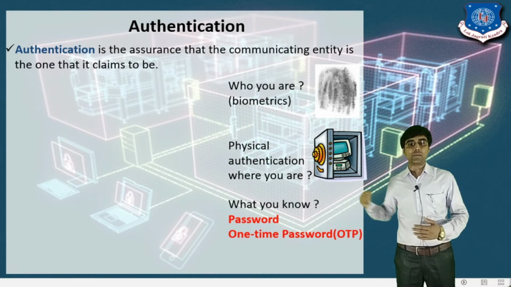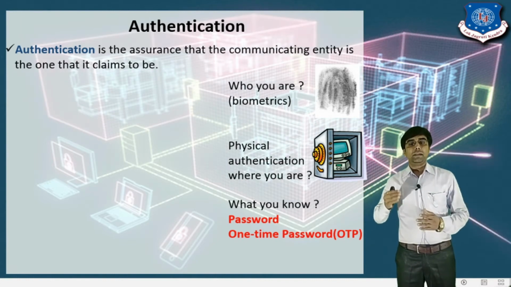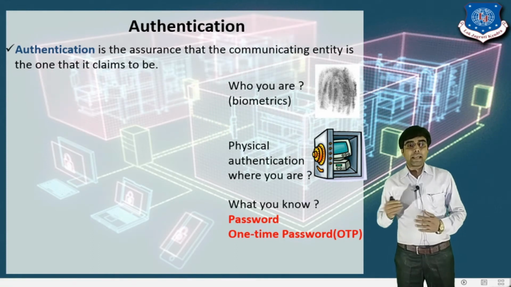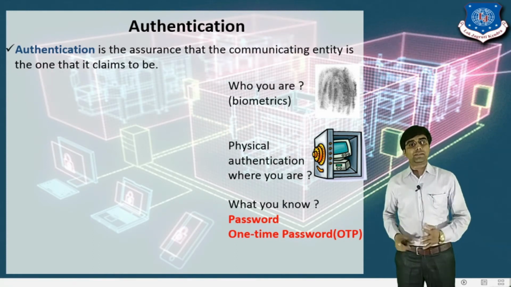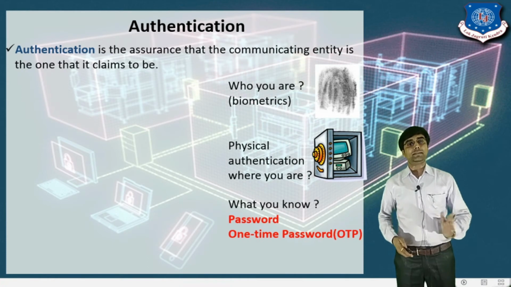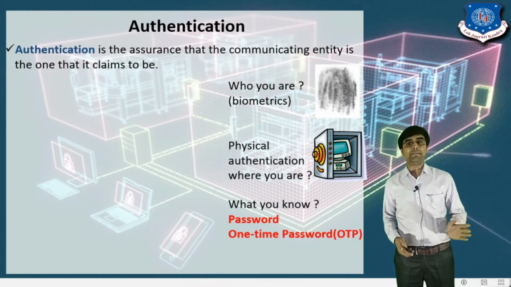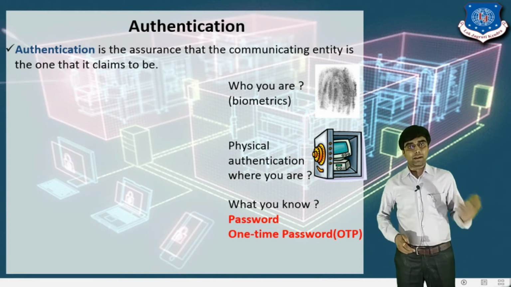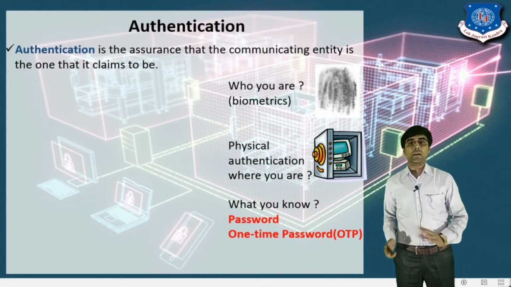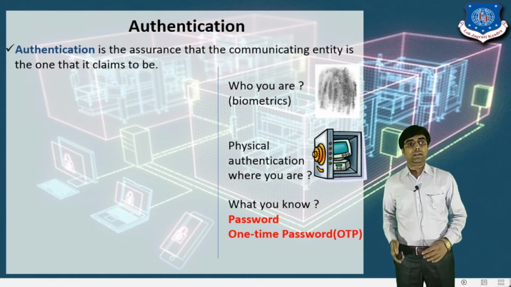With the password and one-time password, I recognize you, okay, you are the correct person, right? So these are the various mechanisms we can use to identify whether it is a correct person or not, right?